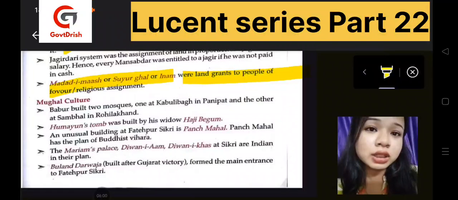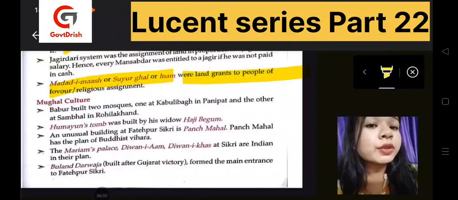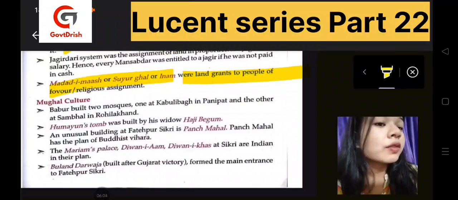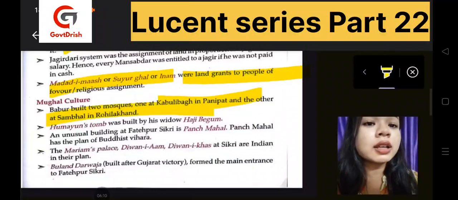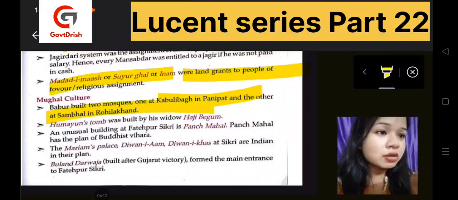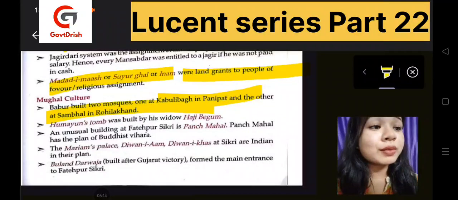Then about the Mughal culture. So what did Babur do? Babur had built two mosques. Where was it? One was at Kabuli Bagh in Panipat and the other in Sambhal and Rohilkhand. Please remember the location of the mosque as you can expect questions from this.